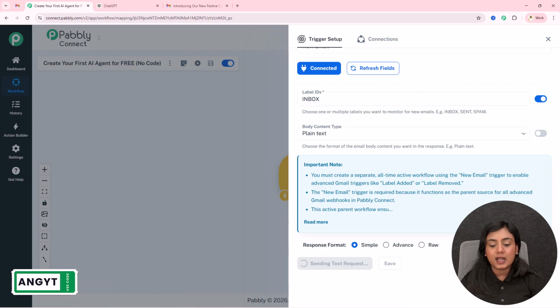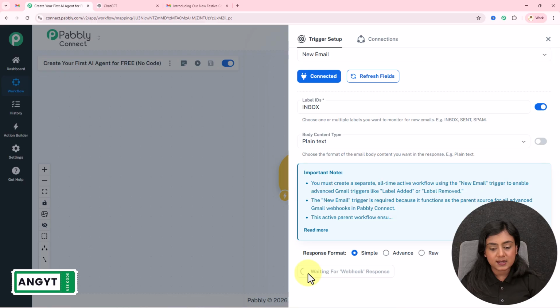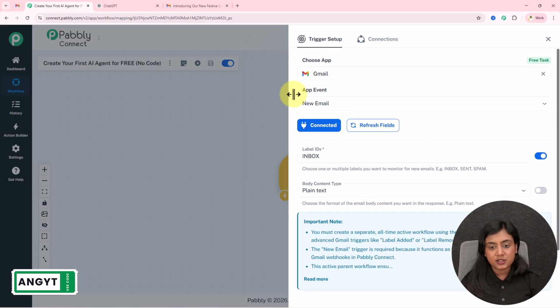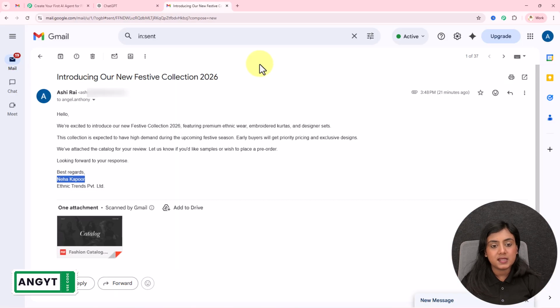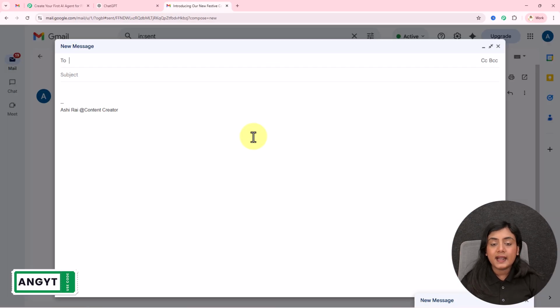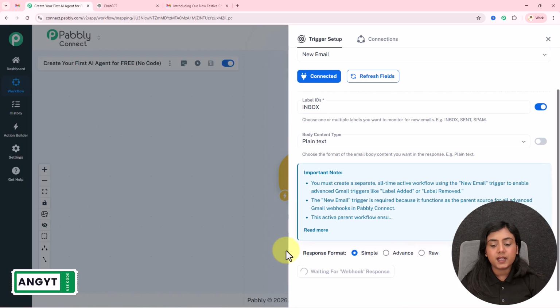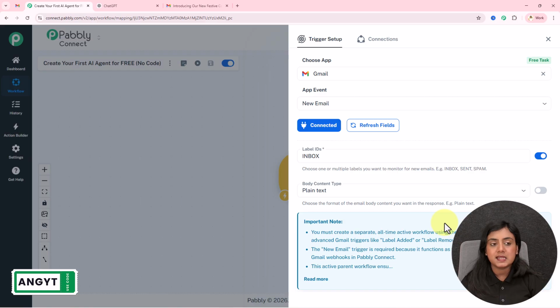As soon as you do that, within a few seconds you will see it say waiting for webhook response. So now, to check whether our Gmail account is connected to Pabbly Connect or not, using another account I will write another email and send it, and then check whether my trigger captures the response of that new email that I forwarded to my business account or not.